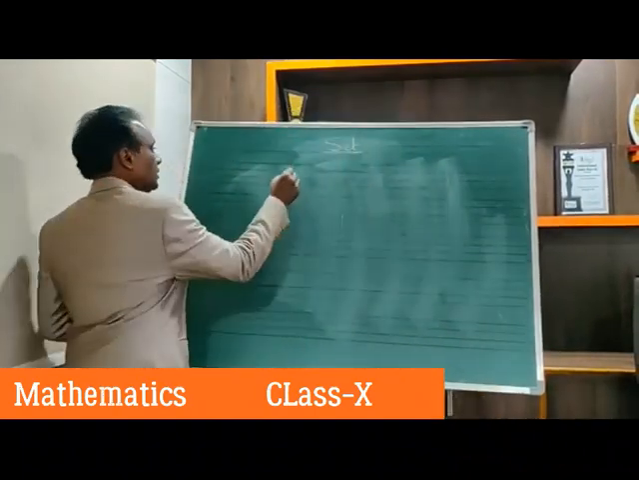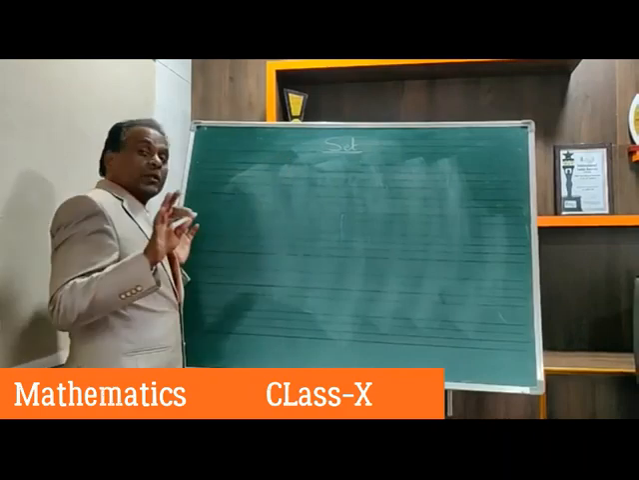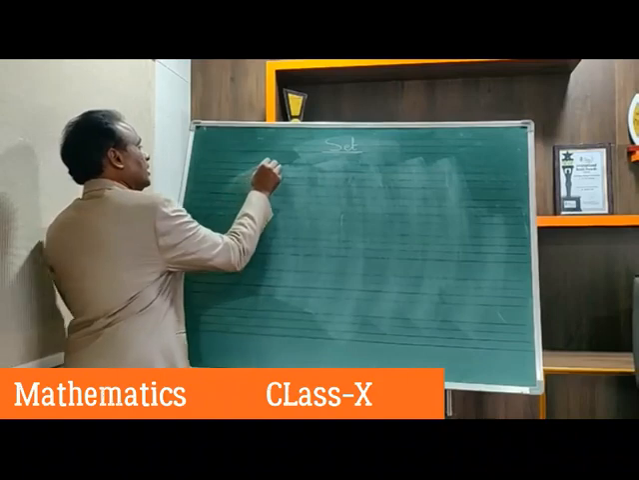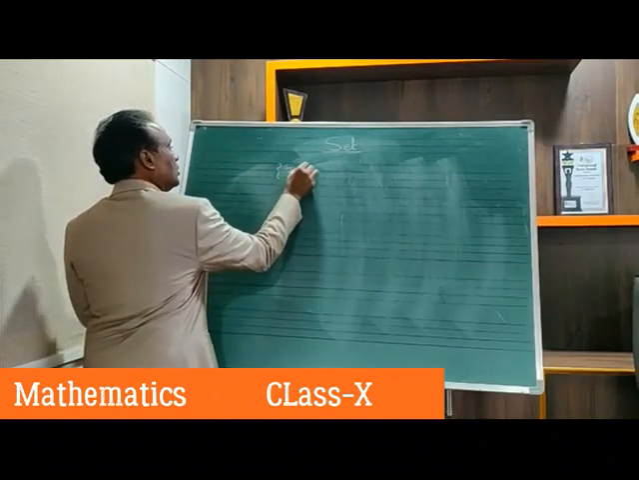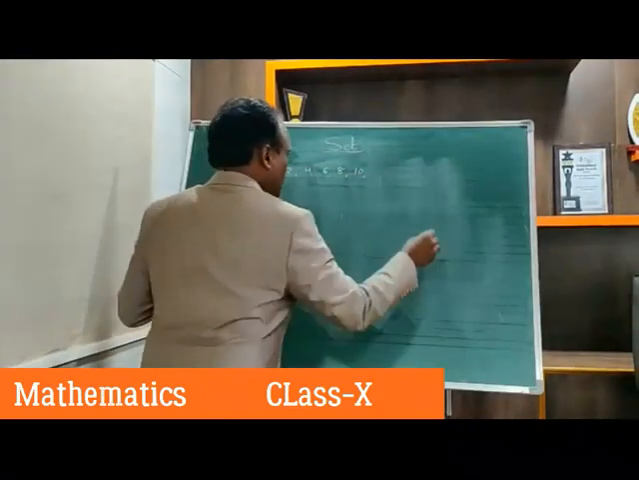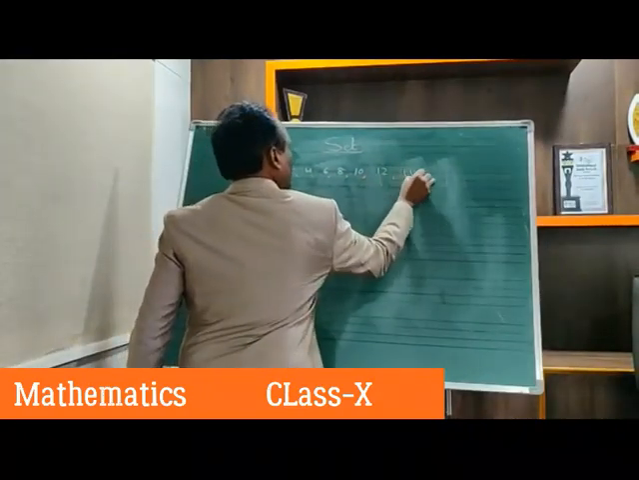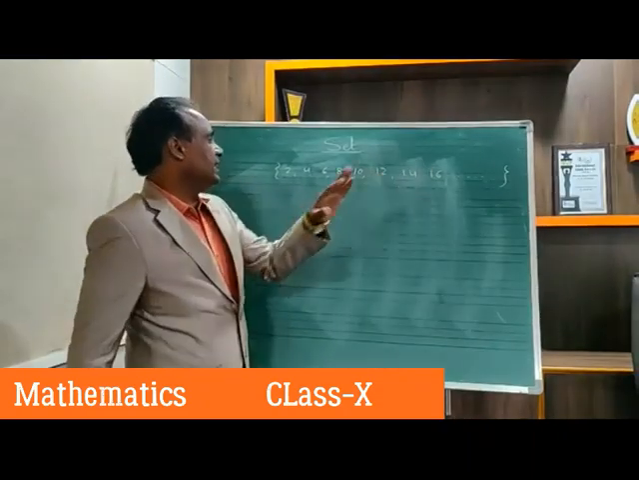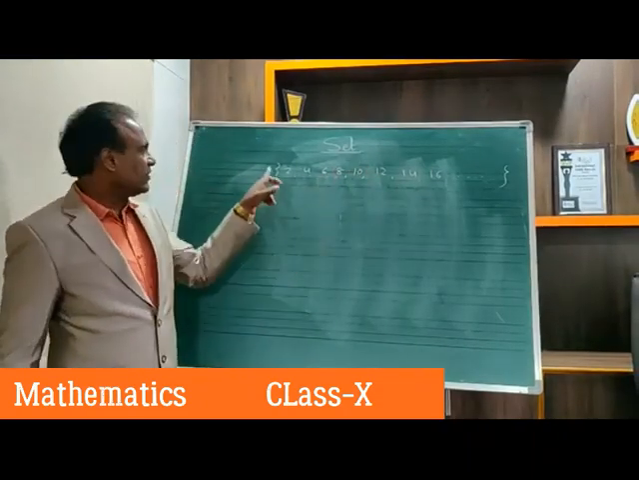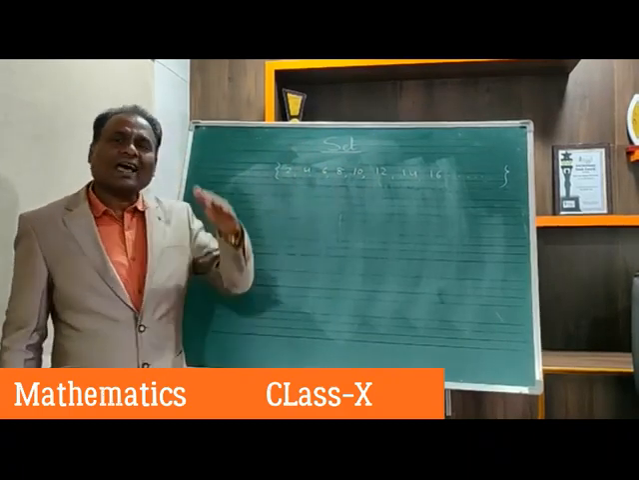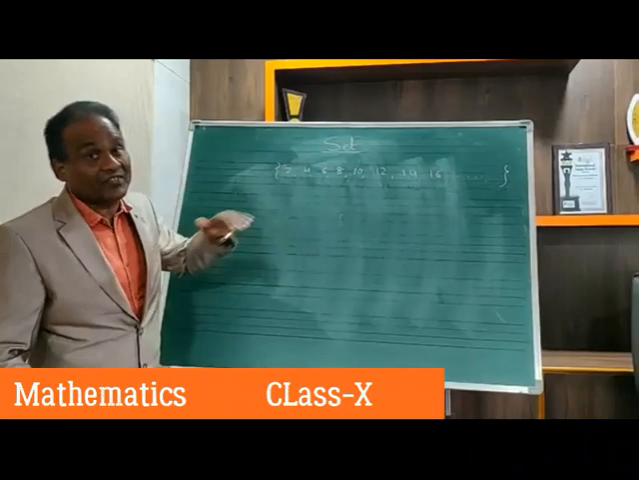Next, a set can be represented in two ways. Suppose I write 2, 4, 6, 8, 10, 12, 14, 16 like this. So these are the elements. This is the set. Instead of writing all this, I can also write the same in another way.